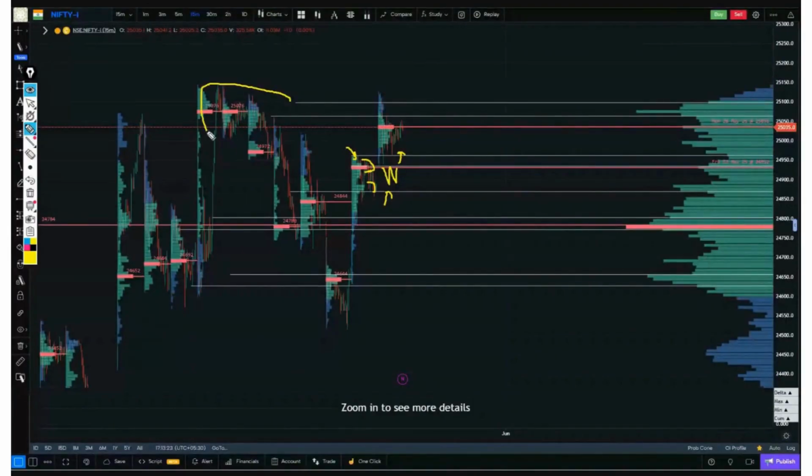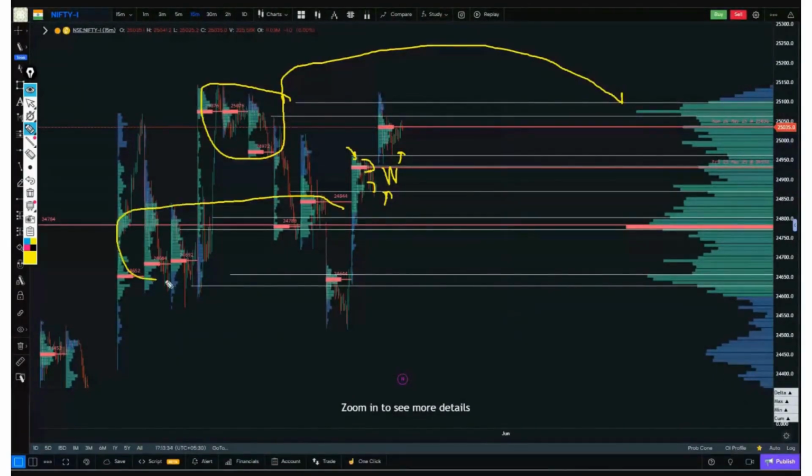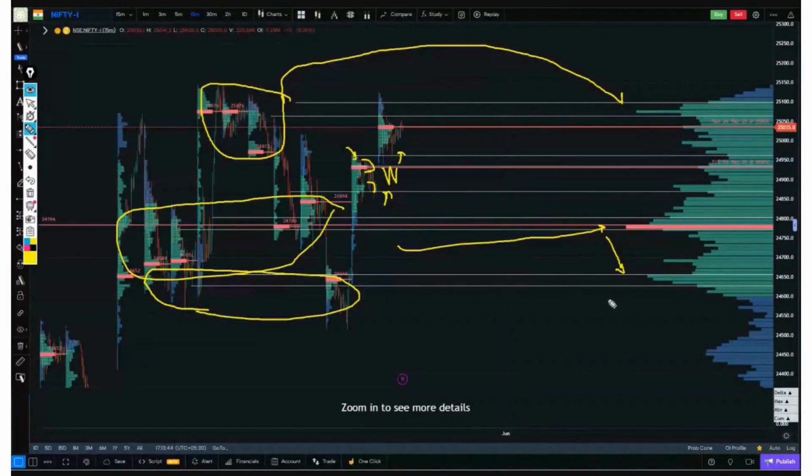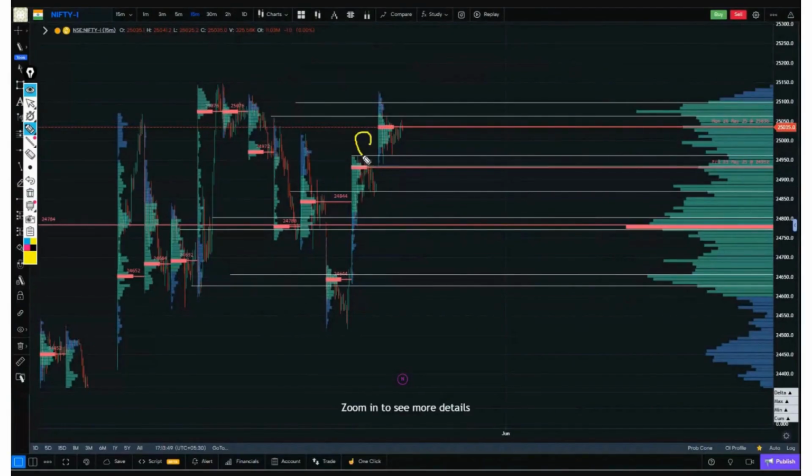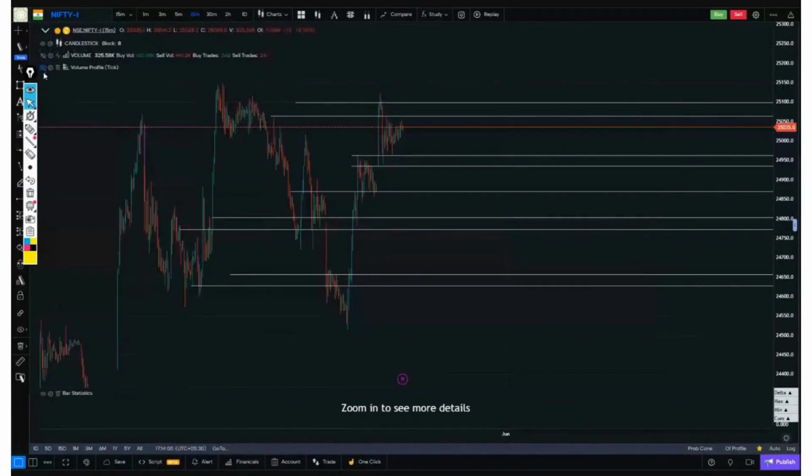See here, for 3 days the market was stuck at this level. This was the consolidation zone formed over these 3 days. We marked this as well. If it breaks below this, then this was the consolidation epoch zone of the last few sessions. We marked this as well, and then if this also breaks, then here too, the market remained sideways for 2 to 3 days, so its consolidation was here. That means, first of all, we looked at yesterday's volume profile, then above the last few days, and then below the last few days. Okay, in this way, we identified some such levels from the volume profiles.